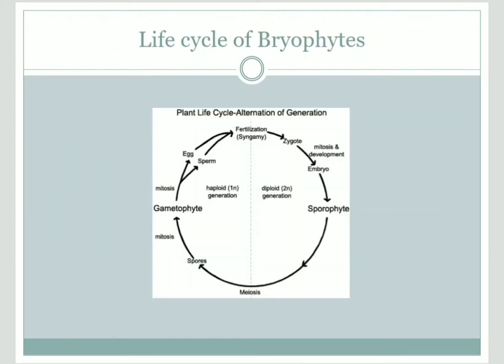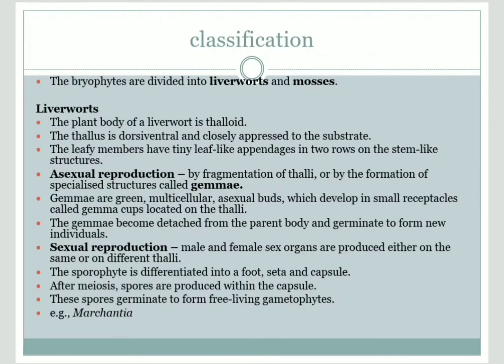If you see the life cycle, the gametophyte produces the egg and the sperm, that is the antherozoid, and they fuse together, undergo fertilization, and produce a diploid zygote. Gametes are always haploid, so they fuse to give the diploid zygote, which develops into the sporophyte, and later produces spores and the gametophyte.